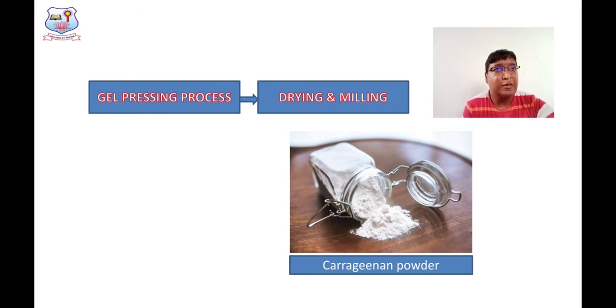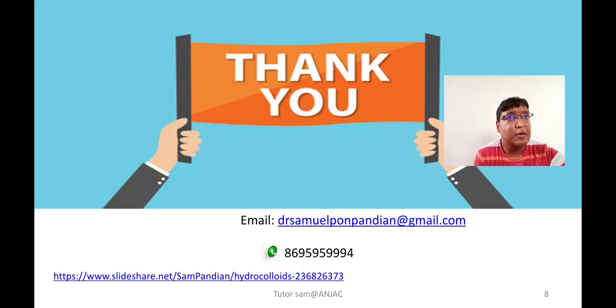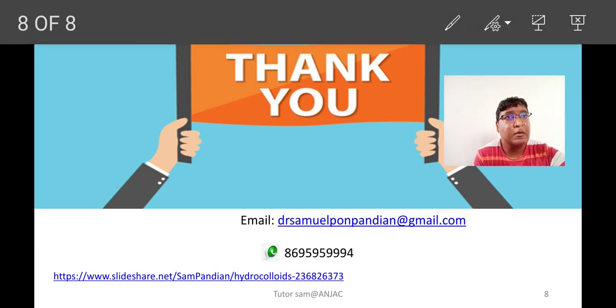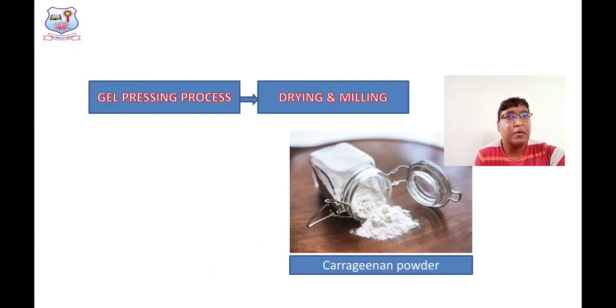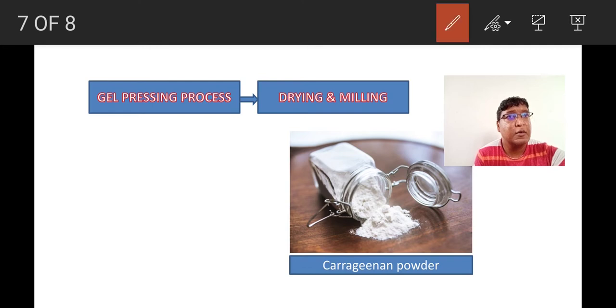See, this is the powdered form of carrageenan, right? And this is the final product, right? Carrageenan is in the form of powder.